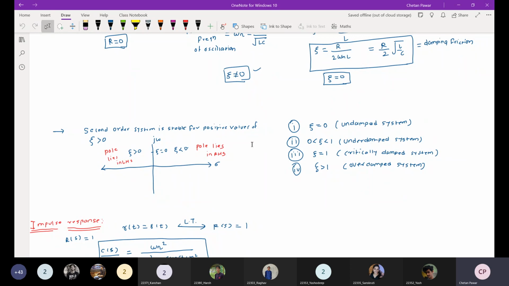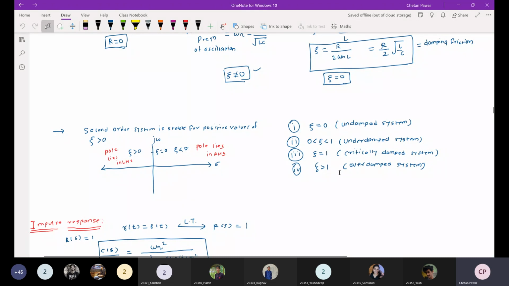So for the critically damped system, zeta is equal to 1. Just like the example of any project implementation, if there are fewer difficulties in the project, that kind of scenario is like the underdamped system, so you will solve those difficulties and implement that project.